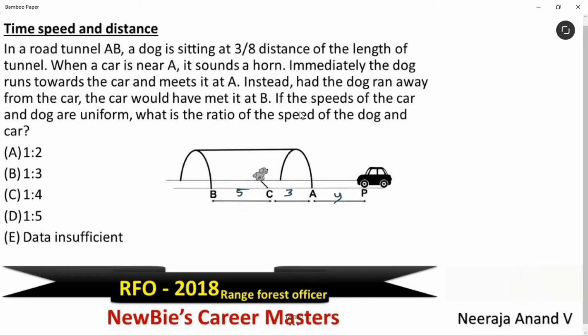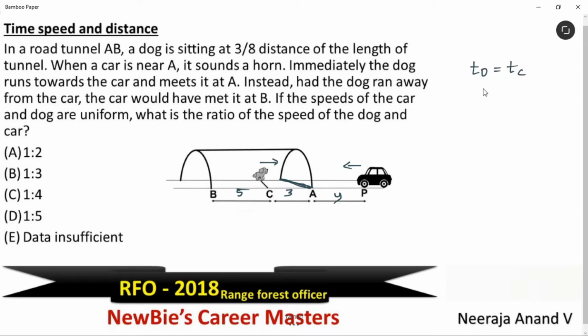Immediately the dog runs towards the car and meets it at A. That means the dog is moving in the opposite direction with respect to the car. If the dog is moving like this, dog and car meet at this point. That is what is given over there. Meeting each other means, while meeting each other, distance may vary, the speed may vary, but time taken to meet each other will always be the same. You have to use this concept to answer this question. Now, time taken by the dog to reach that point A and time taken by the car to reach that point A is the same.